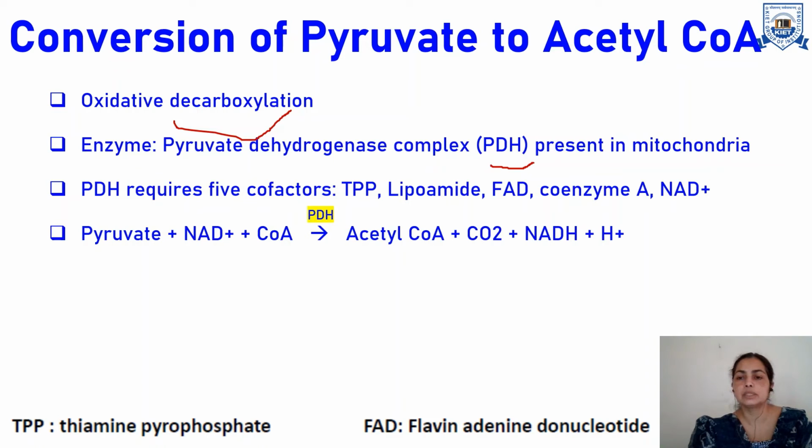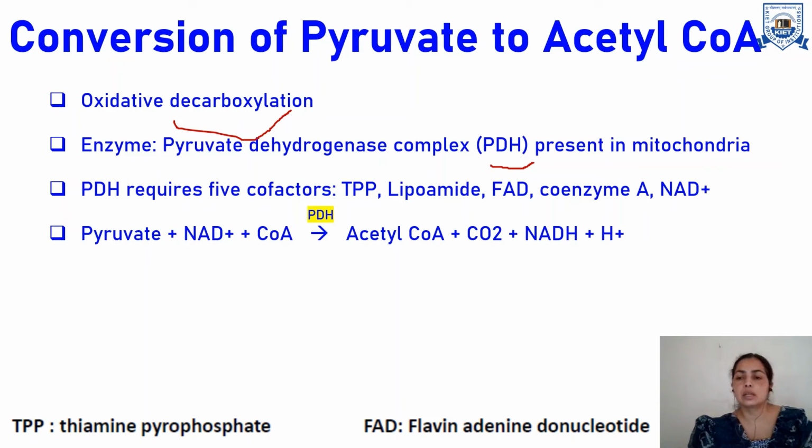Here the enzyme PDH, the pyruvate dehydrogenase complex, plays an important role. It is present in mitochondria. So the pyruvate which is produced in the cell moves towards the mitochondria, and there it gets converted into acetyl coenzyme A. It also requires certain cofactors like TPP, thiamine pyrophosphate, lipoamide, flavin adenine dinucleotide, coenzyme A, NAD+. These are utilized here, and thus acetyl coenzyme A is produced.